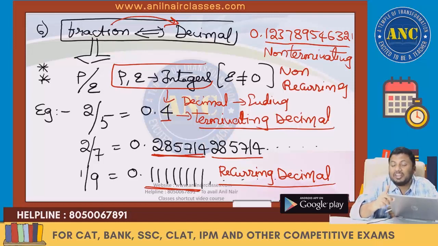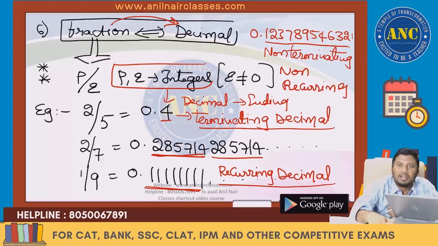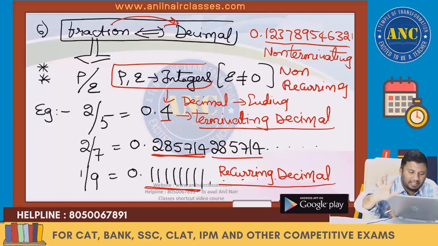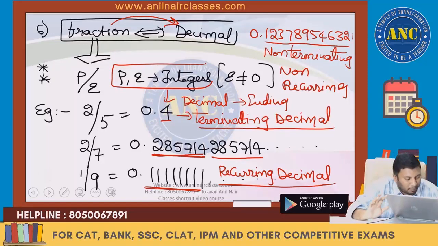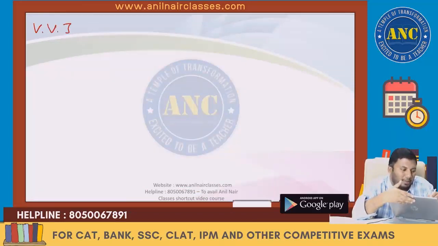By looking at a fraction, there are 4 conditions that can be formed. One is it will end, which is terminating. Another is the same digits will be repeated, which we called a recurring decimal. Then something will not end, non-terminating, and something will not get repeated, non-recurring. Terminating, recurring, non-terminating, non-recurring. Now, the 7th point is an extremely important point. Please make a note of this. Very, very important point.